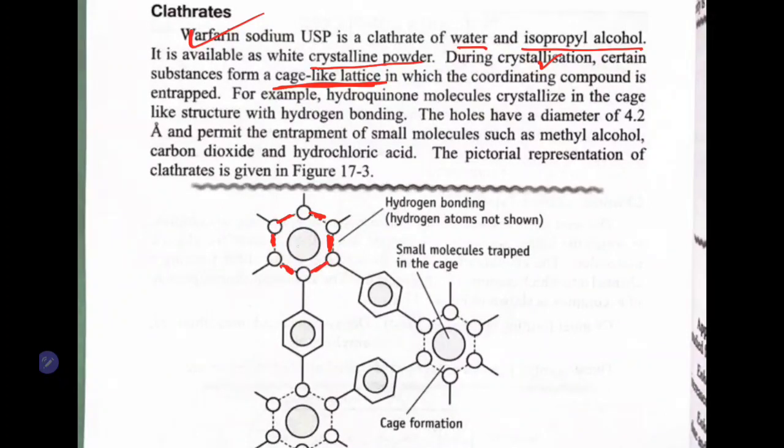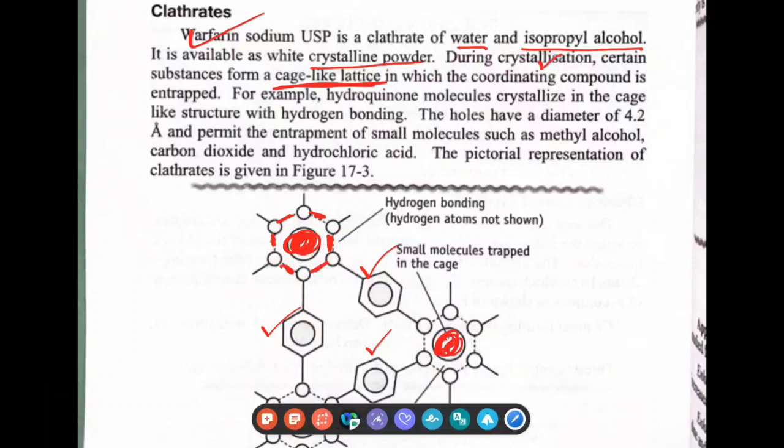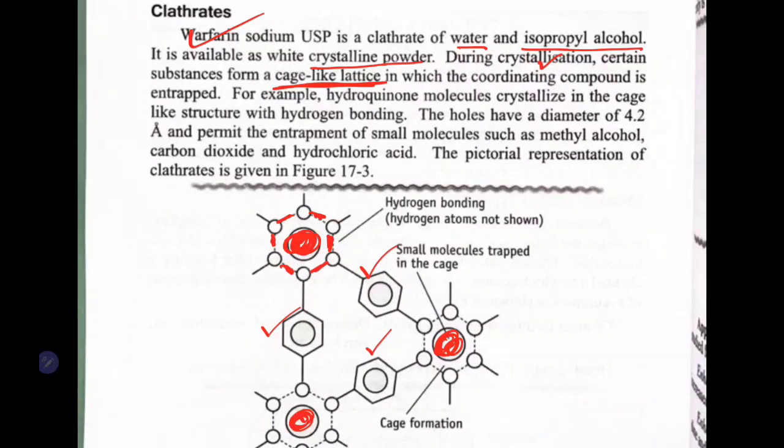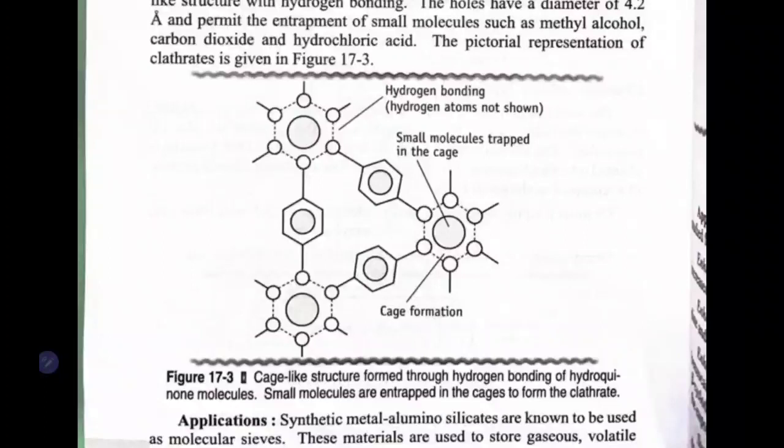Okay, in this cage we have a molecule which is entrapped inside. This is the substance which is going to form the cage. How it is going to form the cage, we will try to see now. The example for us is Quinhydrone molecules. Small molecules are entrapped in the Quinhydrone molecules.